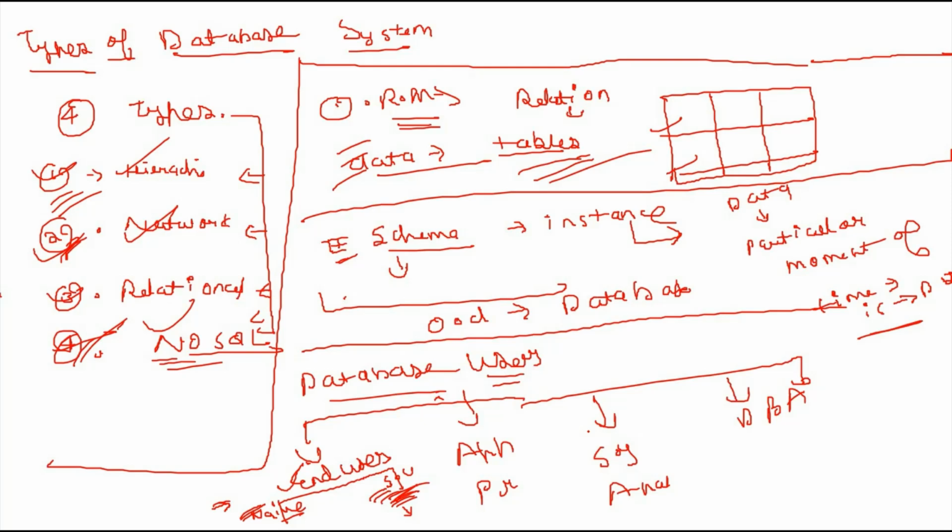A system analyst is responsible for the design, structure, and properties of the database. The DBA, database administrator, can be a single person or a group of persons. The DBA has central control over both data and application programmers. The DBMS is responsible for everything related to the database. This is just a type of database system.